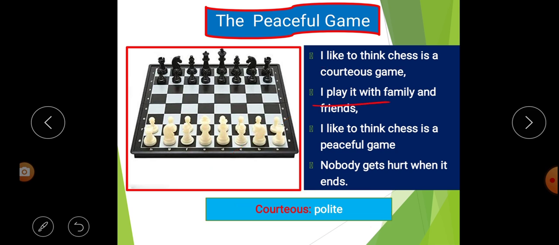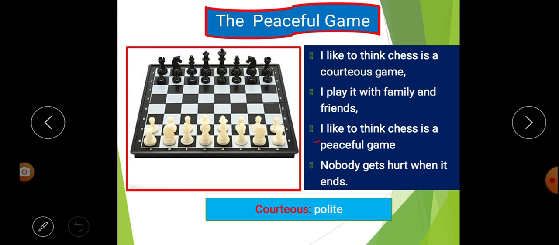I play it with family and friends. The poet says that he plays with whom? With family and friends. That means the poet says that this game is played with family and friends. That means we can play with family or friends because it is a courteous game.